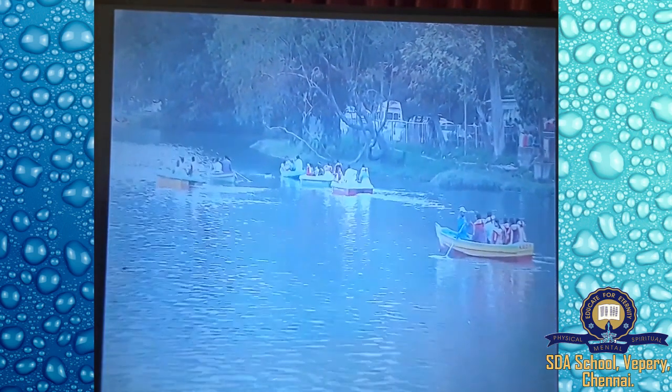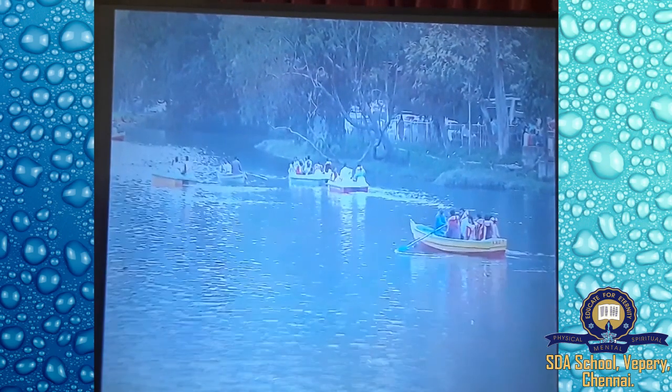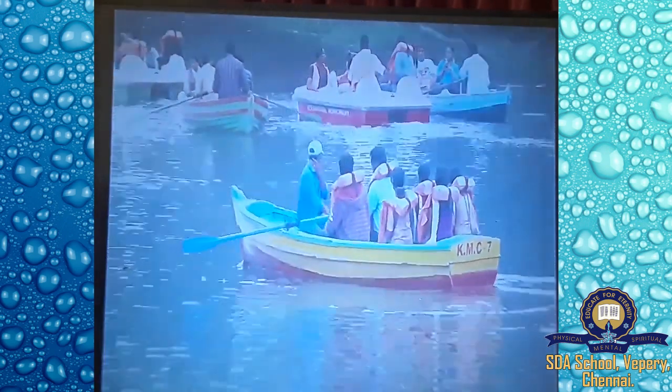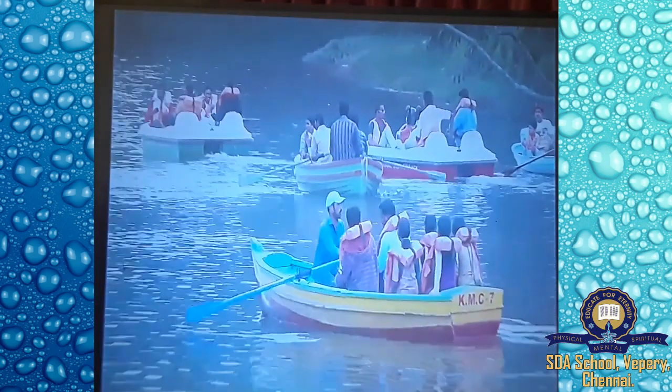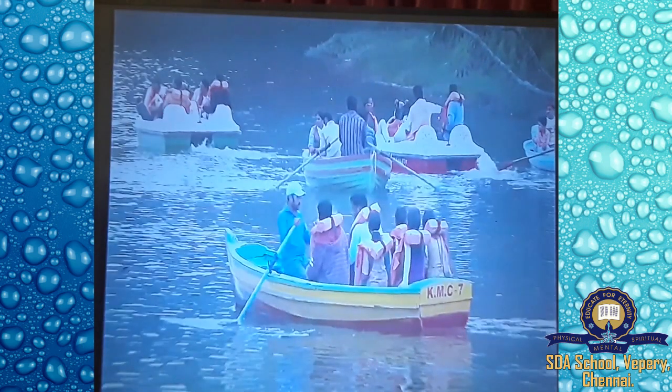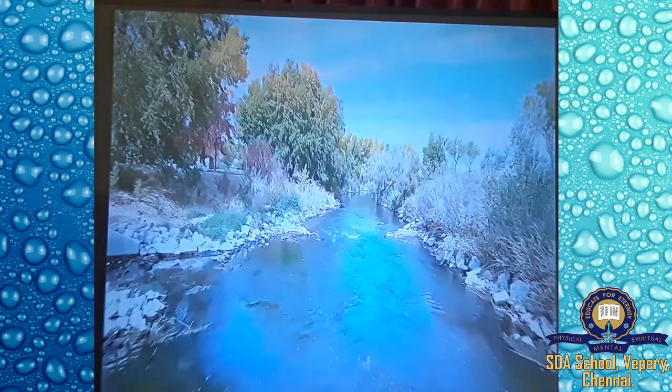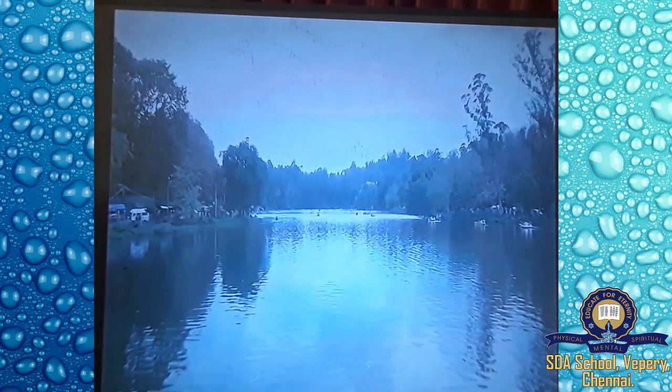In the lake, it's also a water source, but nowadays people enjoy living on boats and riding boats. That is what they are doing in the lakes. A lake is a large water body entirely surrounded by land. It may be natural or man-made.